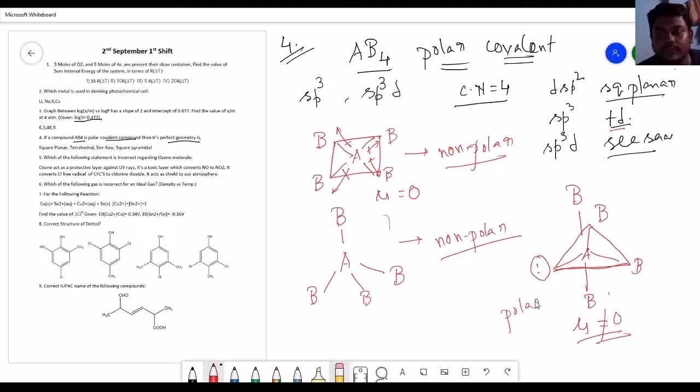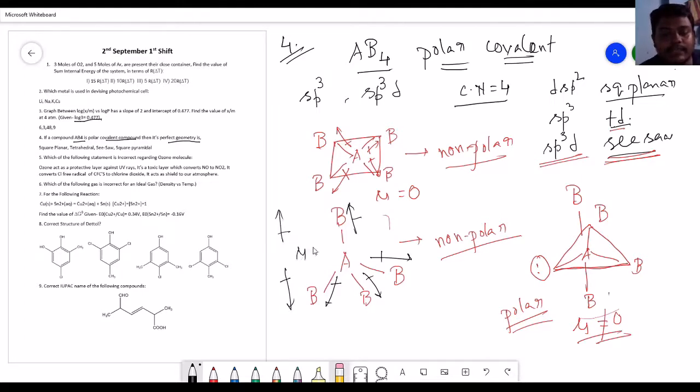So if you consider this AB4 system, your answer should be sp3d hybridization having the geometry of seesaw structure. Because if you consider the tetrahedral geometry, the dipole moment becomes 0, because these three moments are coming in the downside direction, this is in the upside direction, they cancel each other, so mu becomes 0.